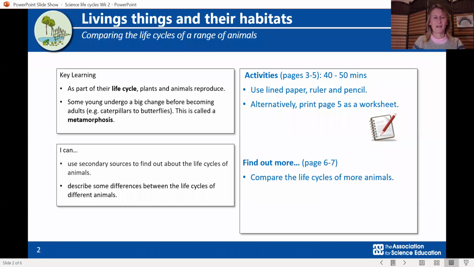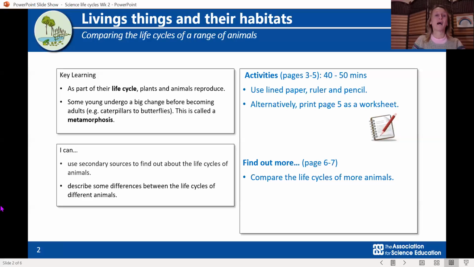So as part of our learning, we're learning about the life cycle of plants. We talked about that last week. And animals. Some of the young animals undergo a big change before they become adults, for instance, caterpillars to butterflies. That big change is called metamorphosis.